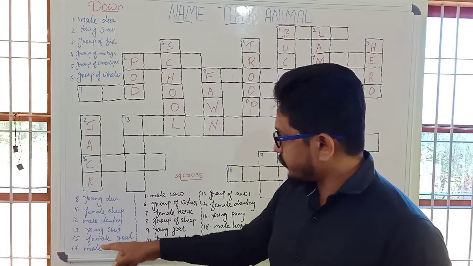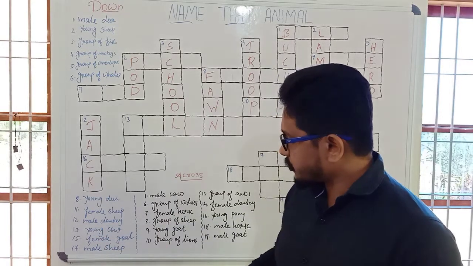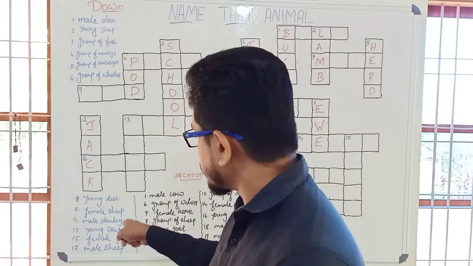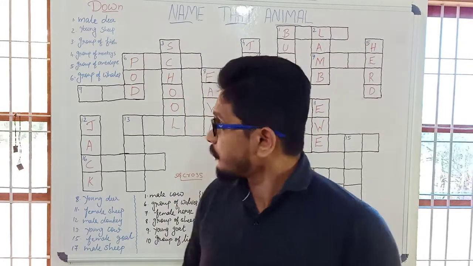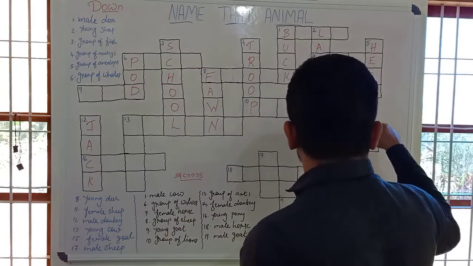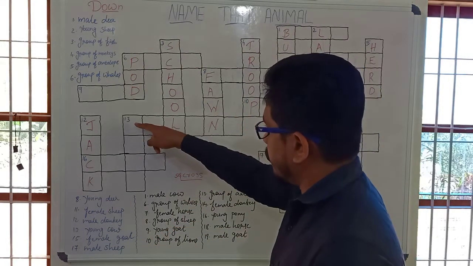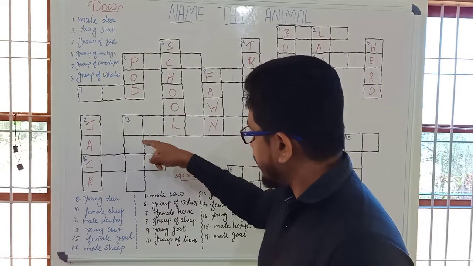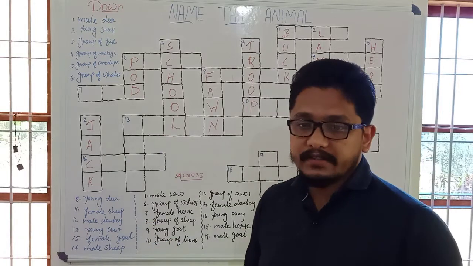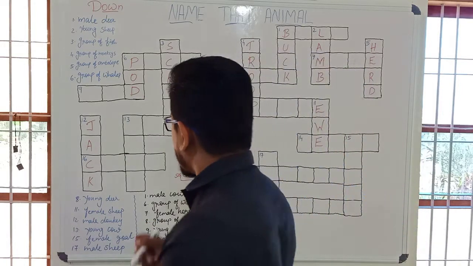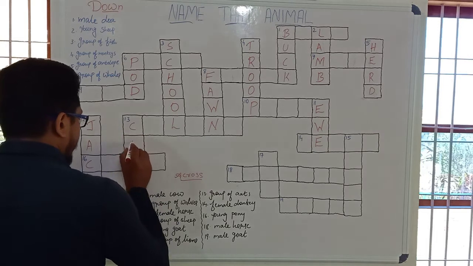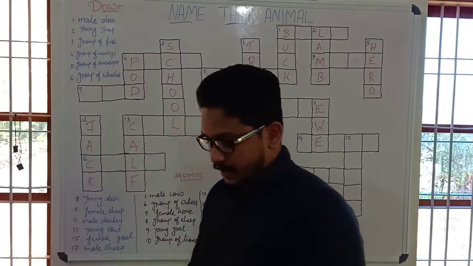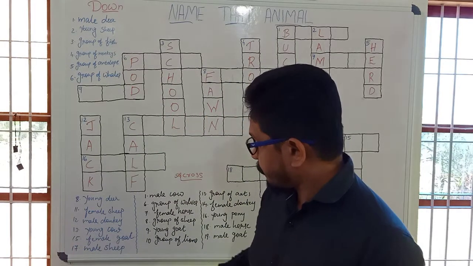Next one, the 13th one. What is the word used for young cow? 13th one down. Where is that? 1, 2, 3, 4. 4 letters. The word used for young cow. It's calf. C-A-L-F. It's calf. Right.